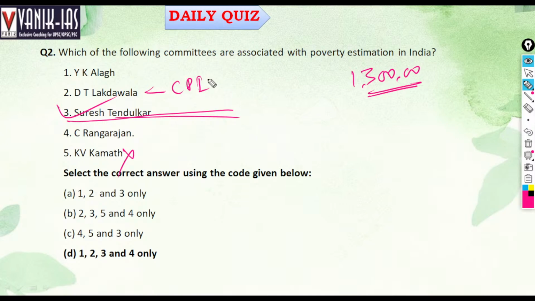So far as the Alag committee is concerned, it calculated the poverty estimation on the basis of nutritional requirement and related consumption expenditure. Nutritional requirement and related consumption, YK Alag committee, right? The Tendulkar committee specified some calorie consumption as the basis of poverty estimation. Calorie consumption, Tendulkar committee.